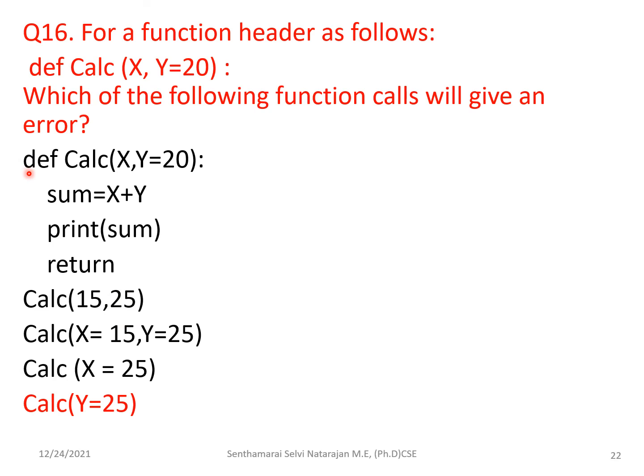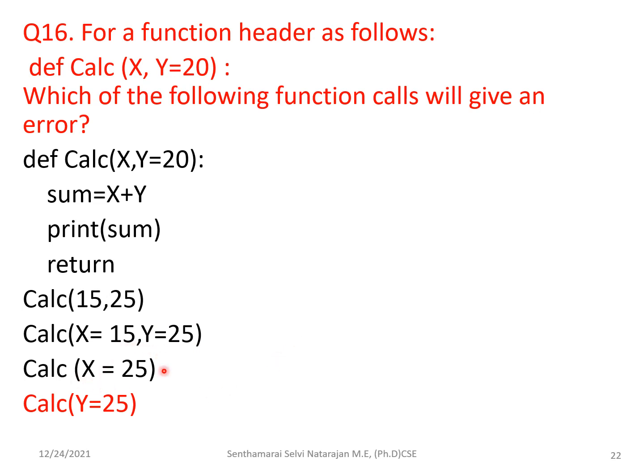You see here, this is the function definition, and I have included one value to get the result. So sum is equal to x plus y, and print sum, return. If the function is called with this, the value of x is taken as 15 and y is taken as 25. So it adds and gives the value 40. Again here the values are assigned to the variables, 15 and 25, and we get 40.